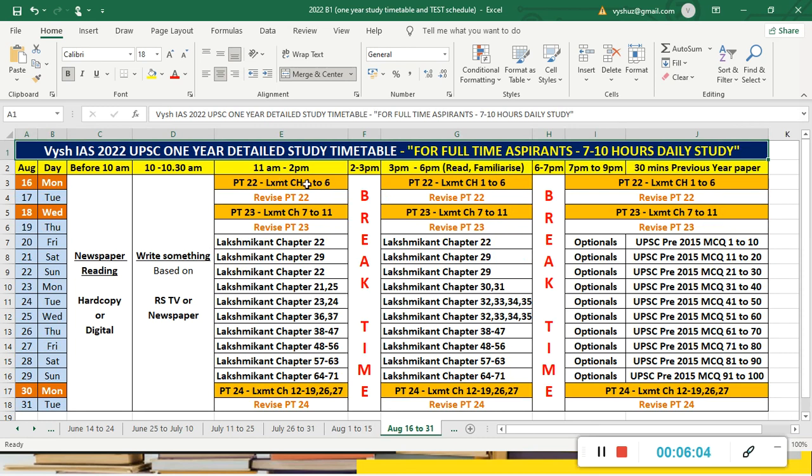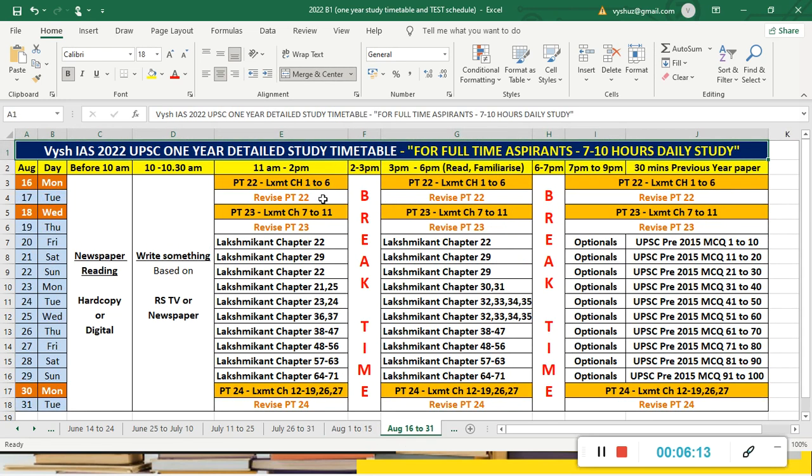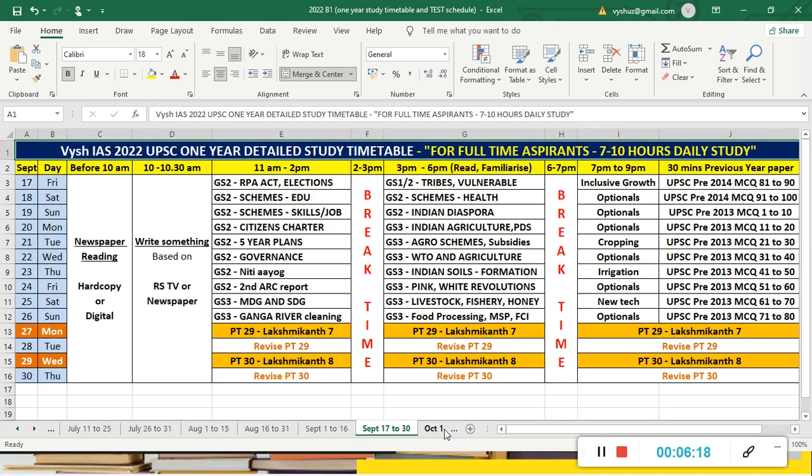So that test paper, you will be able to learn again, and very confidently, because you have already read the textbook. So this will be a second reading from our MCQ model PDF. When you read in a scheduled way, by the end of the year you will be confident in all the things, and at least two to three rounds of revision will get over for all the subjects.